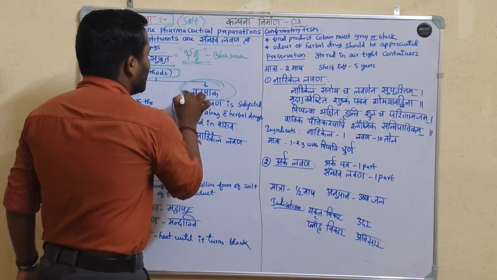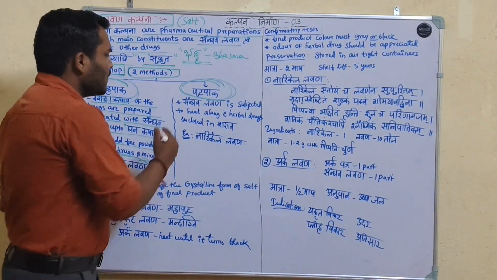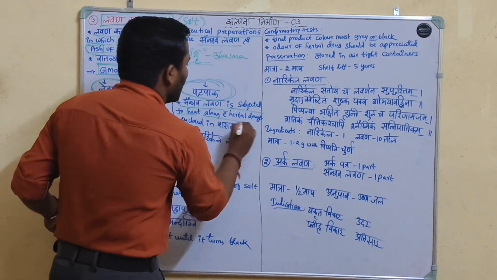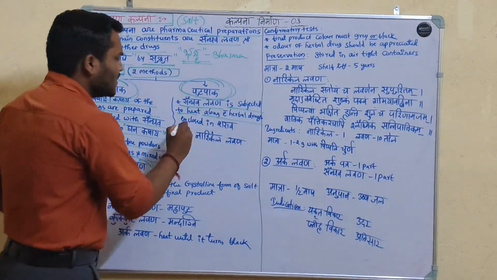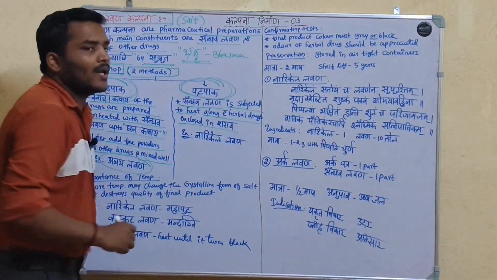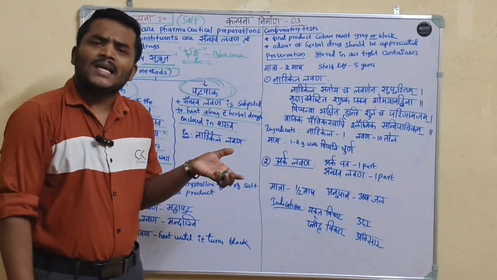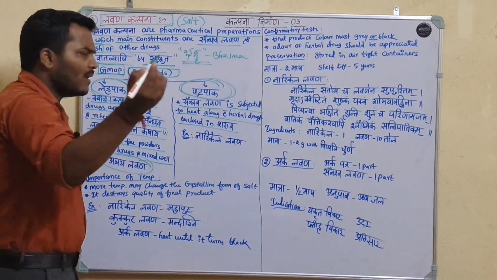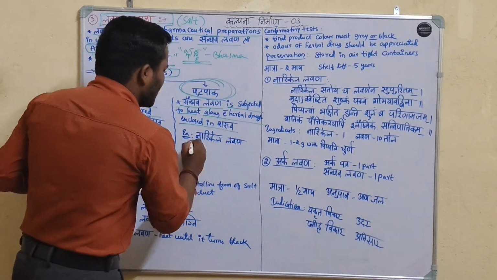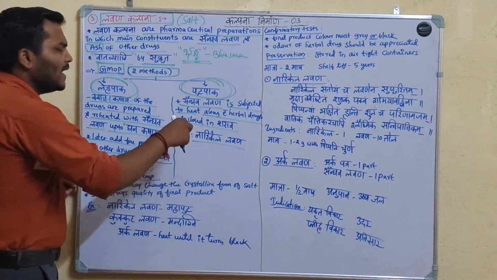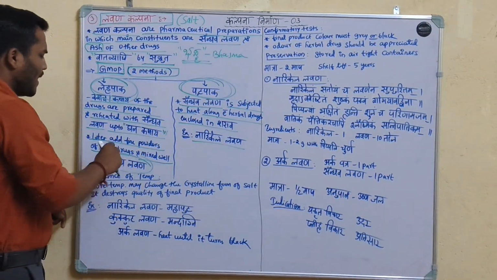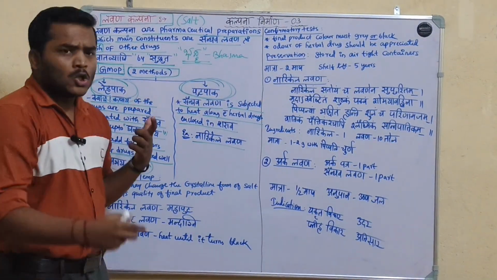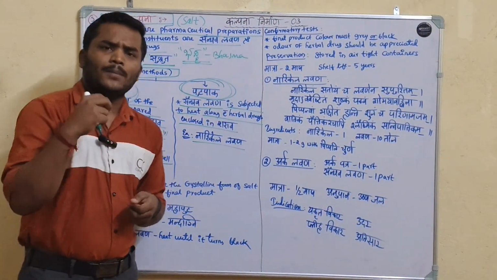And one more method, that is the Putapaka method. Saindava Lavana is subjected to heat along with herbal drugs enclosed in Sharava Samputa. Those preparations are called Putapaka preparations of Lavana Kalpana. Narikela Lavana is an example for Putapaka and Abhaya Lavana is an example for Lehapaka. These are the two methods of preparation of Lavana Kalpana.